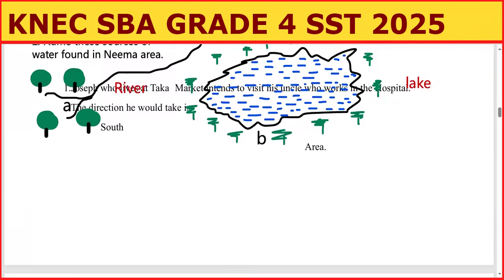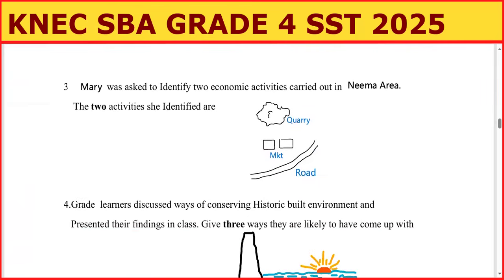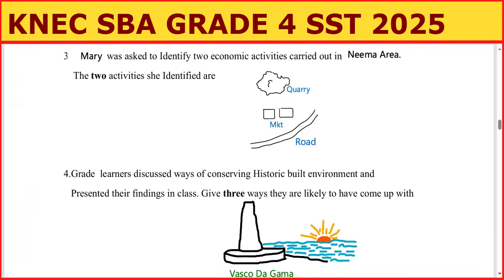Let's go to the next question. Next question is number 3. Mary was asked to identify economic activities shown here. Look at the economic activities. You can see the quarry. There is market. There is road.